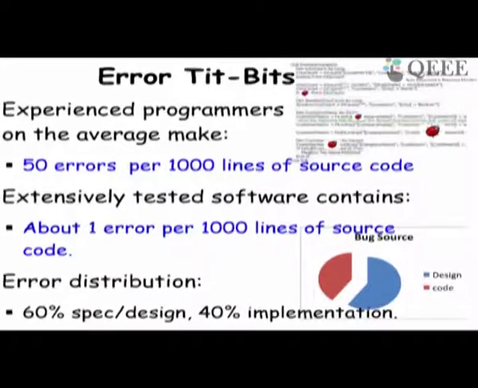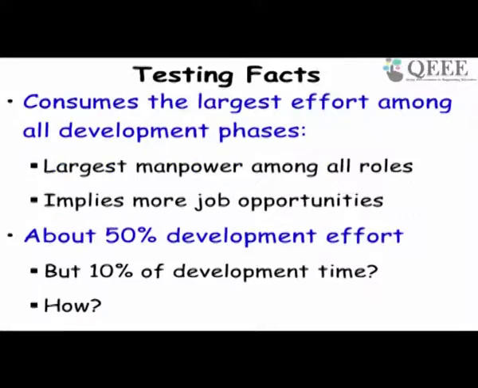But what about the error distribution? Again, studies show that the majority of errors, 60%, come from specification and design problems, and 40% from code problems. And because customers are very concerned about the quality of the software, almost every company spends huge effort on testing. At least 50% of the total effort is spent on testing.